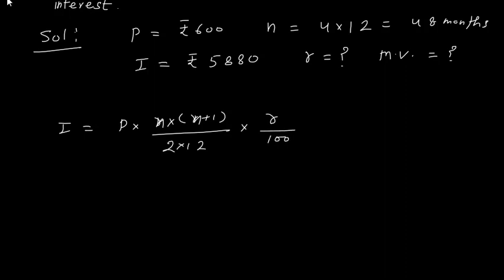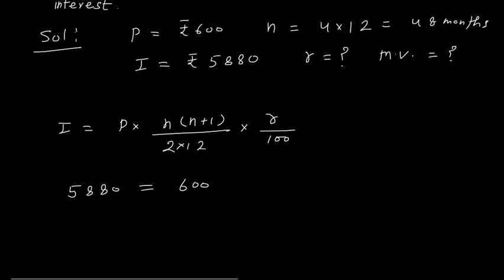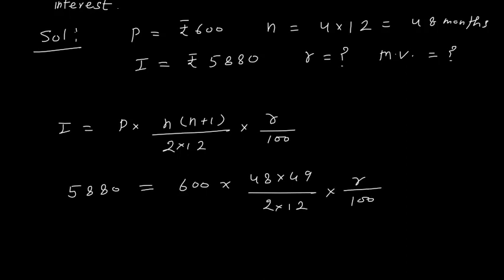Okay, so P into N into N plus 1. Okay, write this again, N into N plus 1. Okay, now put respective values. For I we will put 5880. P we have given 600. P is 600. N is given 48 and N plus 1 will be 49. Divided by 2 into 12 into R, that we have to find out.